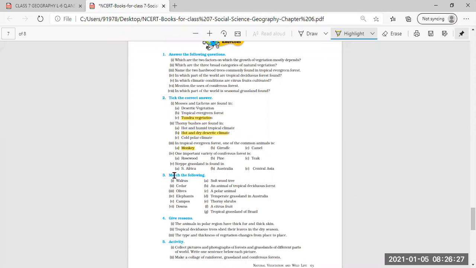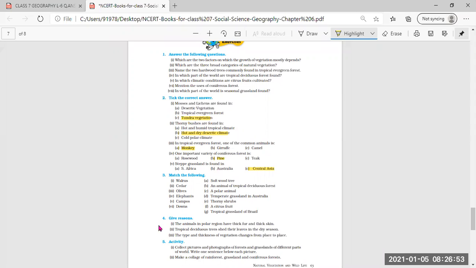Then one important variety of coniferous forest is B, pine will be the correct answer. Then fourth, steppe grasslands is found in C, Central Asia will be the correct answer. So tick the correct one.